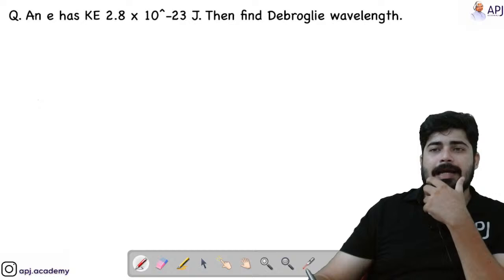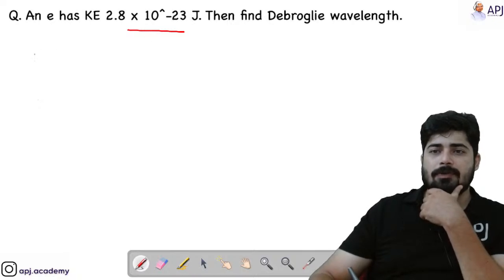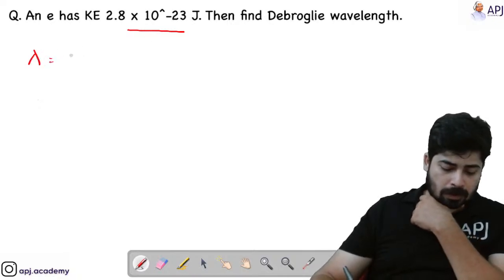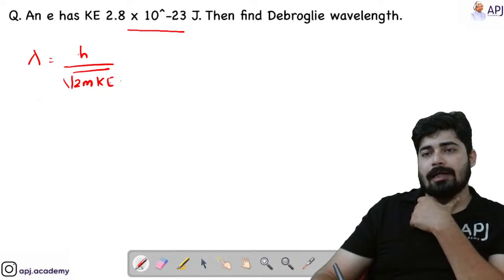An electron has kinetic energy equal to 2.8 into 10 raised to minus 23 joule. Then find De-Broglie wavelength. So lambda is equal to, the equation you know, H by root of 2m KE. Kinetic energy is given.